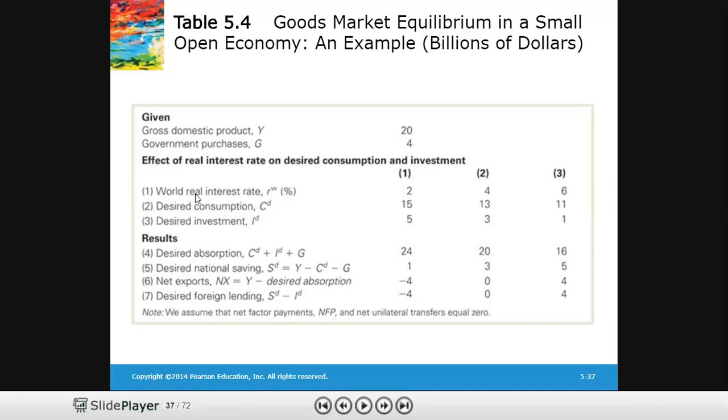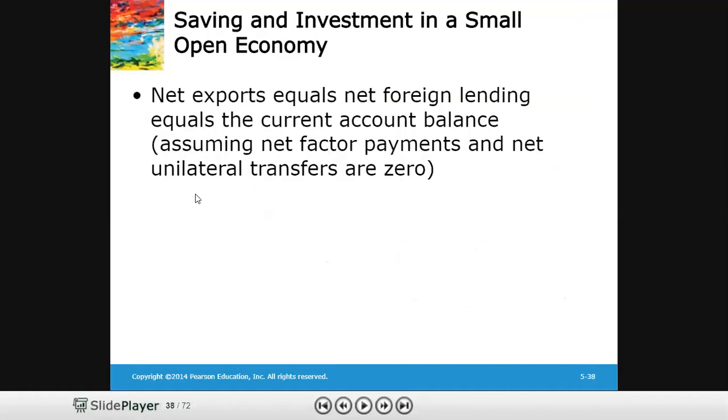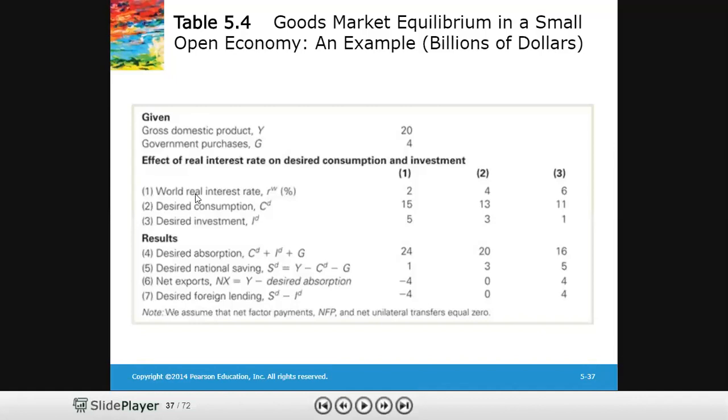If I add consumption, investment and government purchase at a 6% interest rate, desired consumption is 11, investment is 1, which means 12, and government purchase is 4. So 11 plus 4 is 15, plus 1 is 16. So here I got the value of 16, which is desired aggregate demand or desired absorption. So 20 is gross domestic product and 16 is desired absorption.